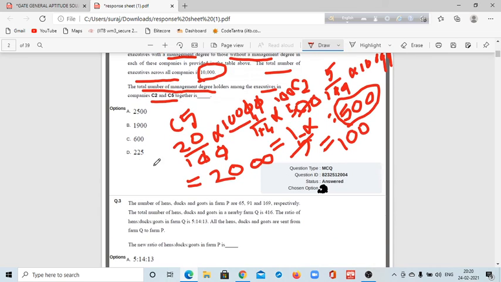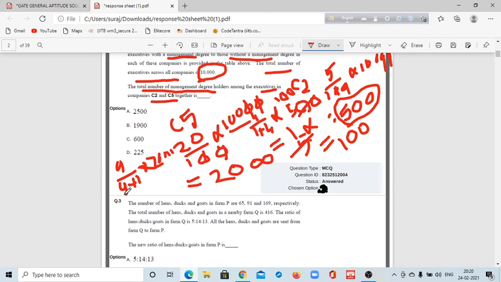so you can calculate 9 by 9 plus 1 into 2,000. You can calculate it very easily.